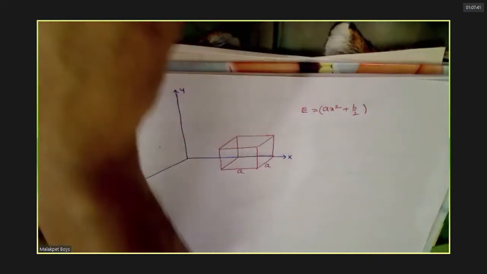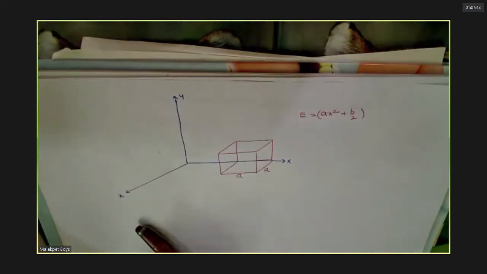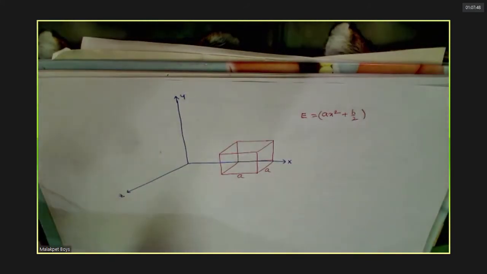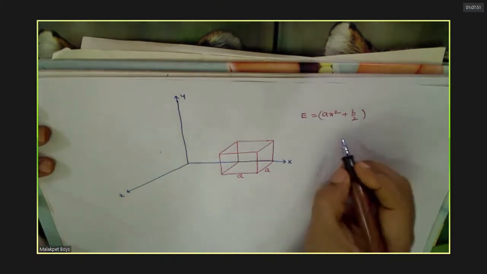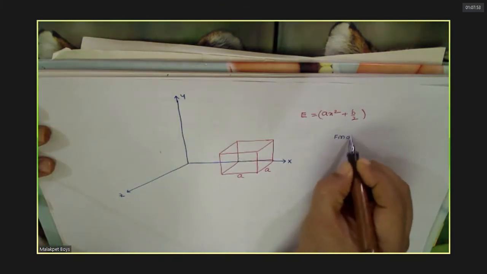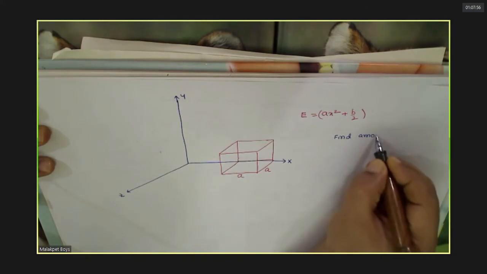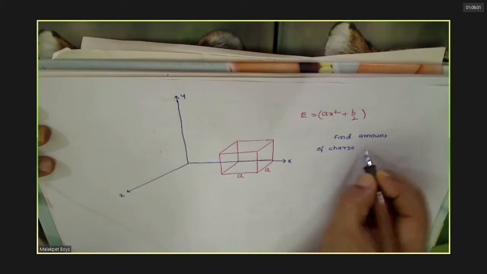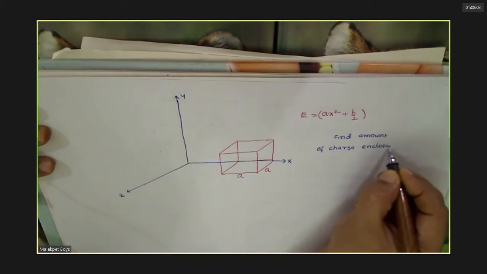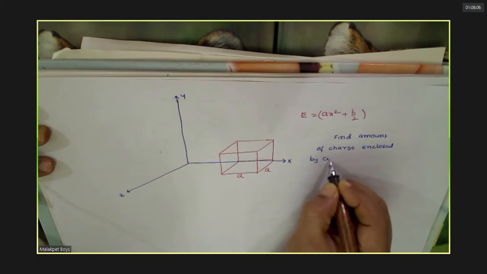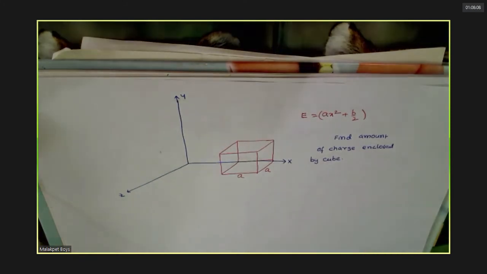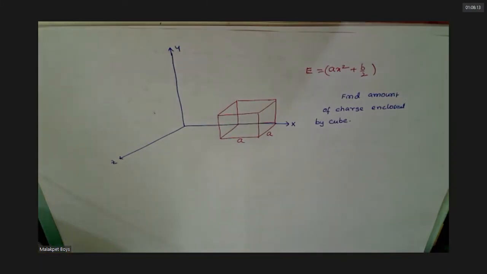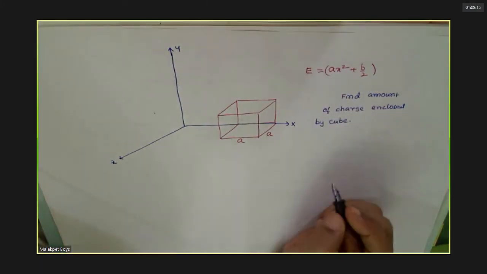See, this is the situation given. There is a cube here. We are considering, we need to know, followed this? If you observe this, electric field varies with x now.